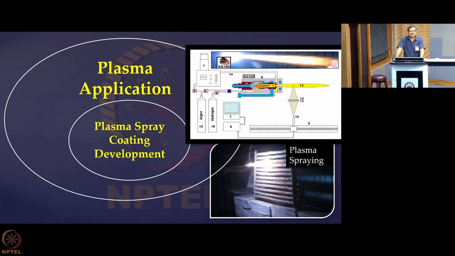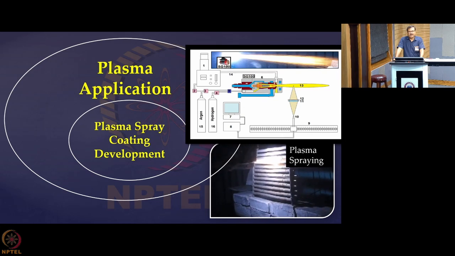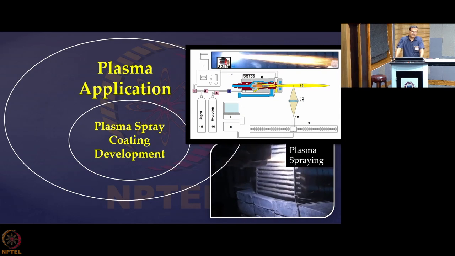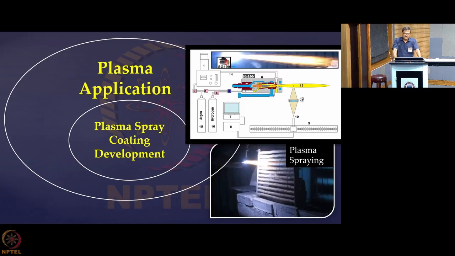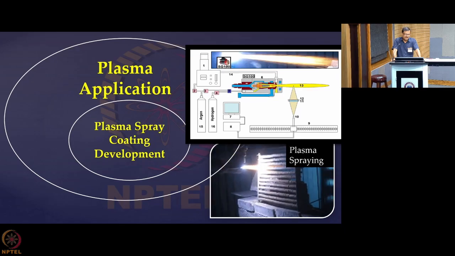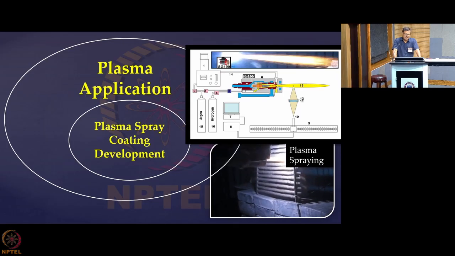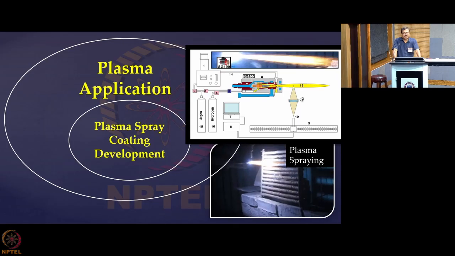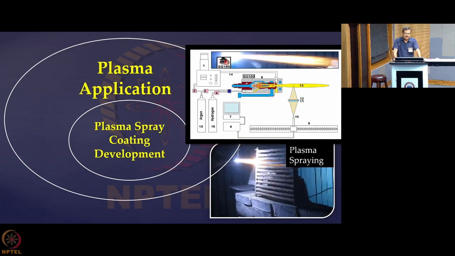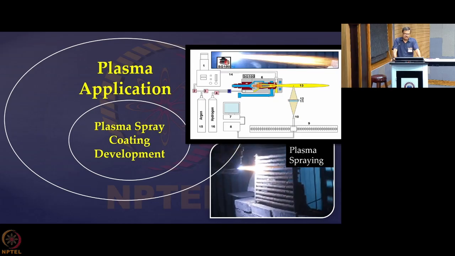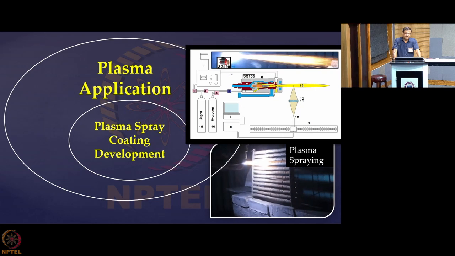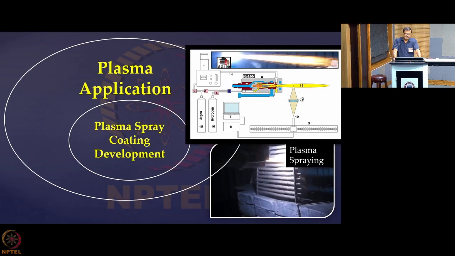So, the moment you say that you are doing a coating at atmospheric pressure, those who are familiar in this area will immediately say it has a great advantage that you don't need a vacuum system, because for any coating that requires vacuum, the deposition efficiency becomes less, because the number density of the particles is less anyway, and the other thing is that you need to create a vacuum. So that vacuum creation and maintenance of that vacuum at a certain standard level is not a simple thing.